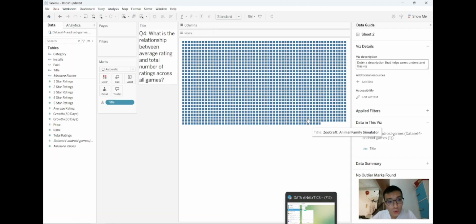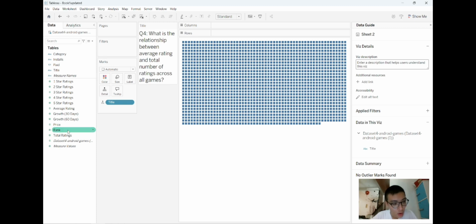My name is Goin. Today, I would like to share my question: what is the relationship between average rating and total number of ratings across all games? So in this question, what we need to do is find the relationship between the average rating and the total number of ratings across all the games.